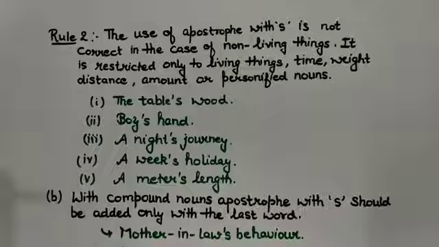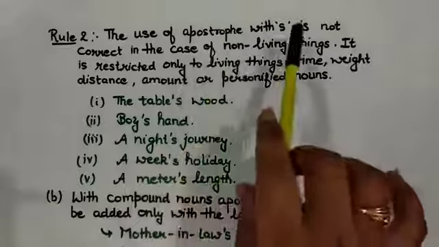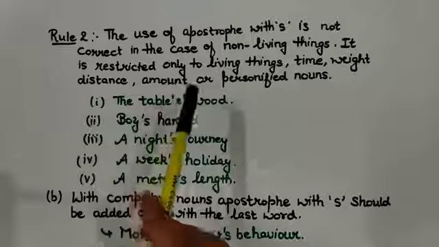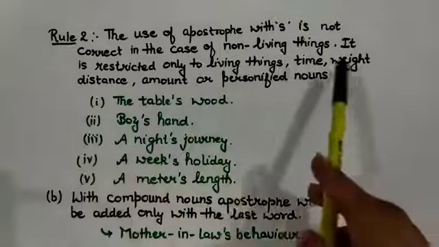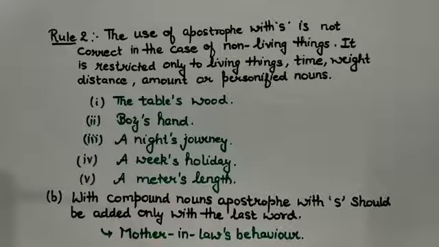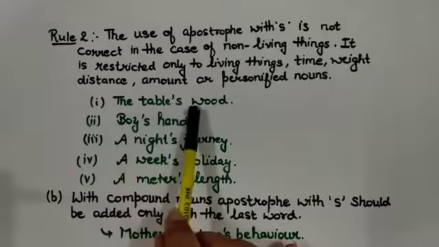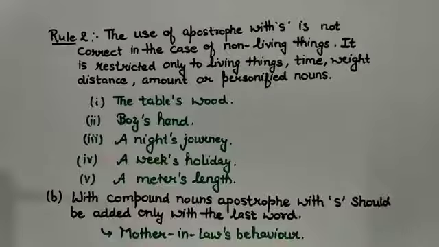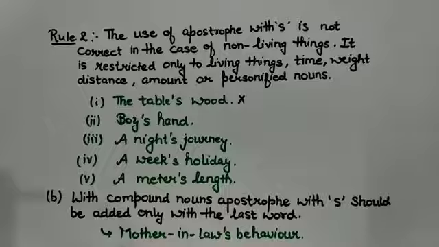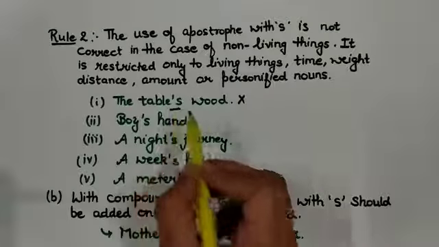Coming to the next rule. The use of apostrophe s is not correct in the case of non-living things, because it is restricted only to living things, or time, weight, distance, amount, or personified nouns. Let's see the examples and try to understand it. The table's wood. Actually, this phrase is wrong because table is a non-living thing and we cannot use apostrophe s with it.